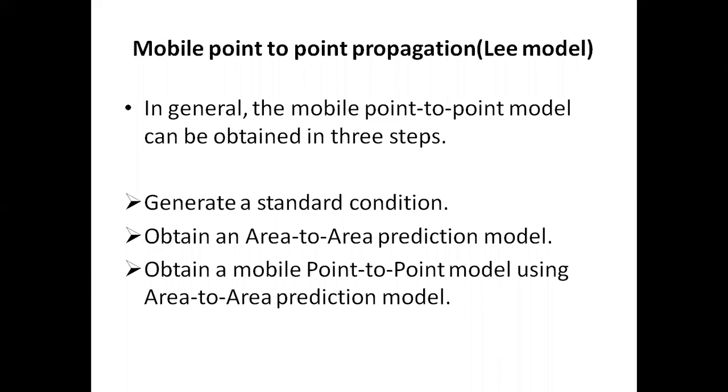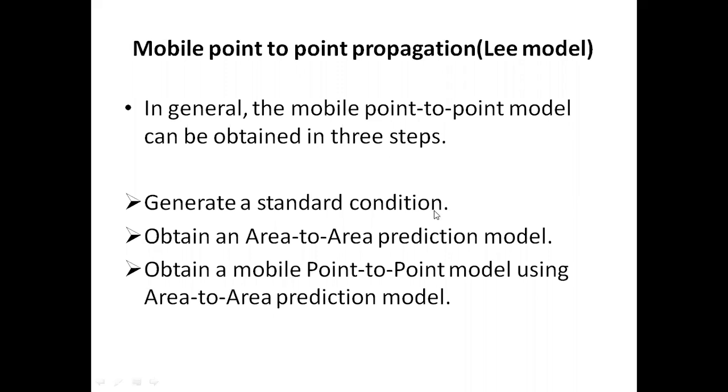Next step is to obtain an area-to-area prediction model. After that, this area-to-area prediction model will be converted into a point-to-point model. So the third step is to obtain the point-to-point model using the area-to-area prediction model.